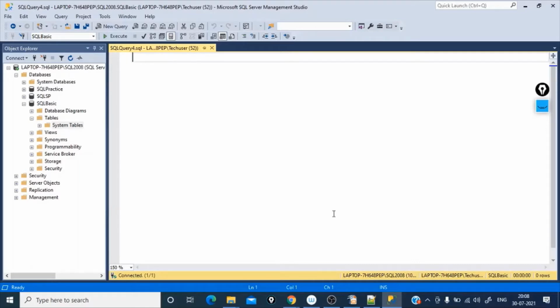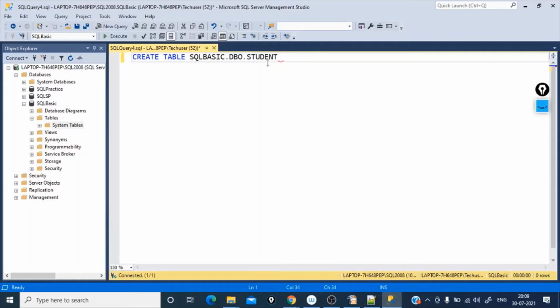For creating the table, we will be using the create statement. Create, which object you want to create? We want to create a table, and then you have to give the name for that table. You have to specify on which database you want to create the table. So we decided to create a table on the SQL Basic database. So just give SQL Basic dot dbo dot and then the table name, student.